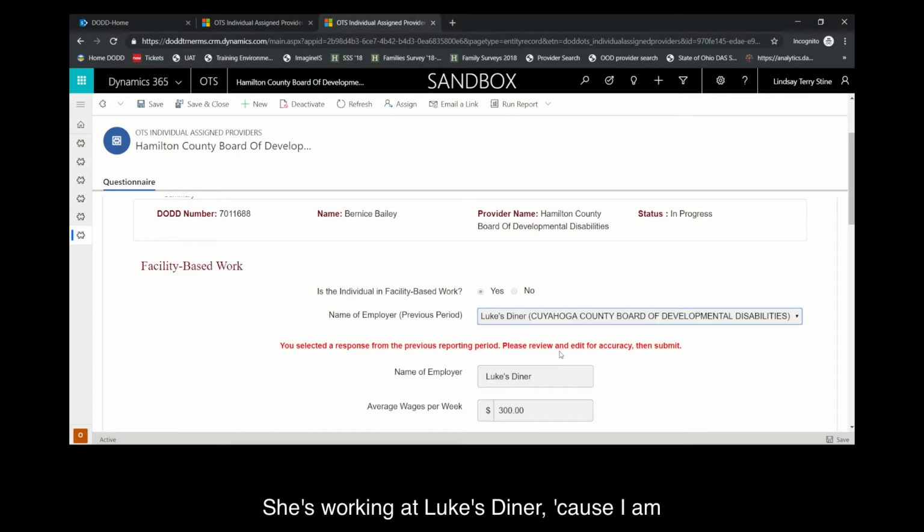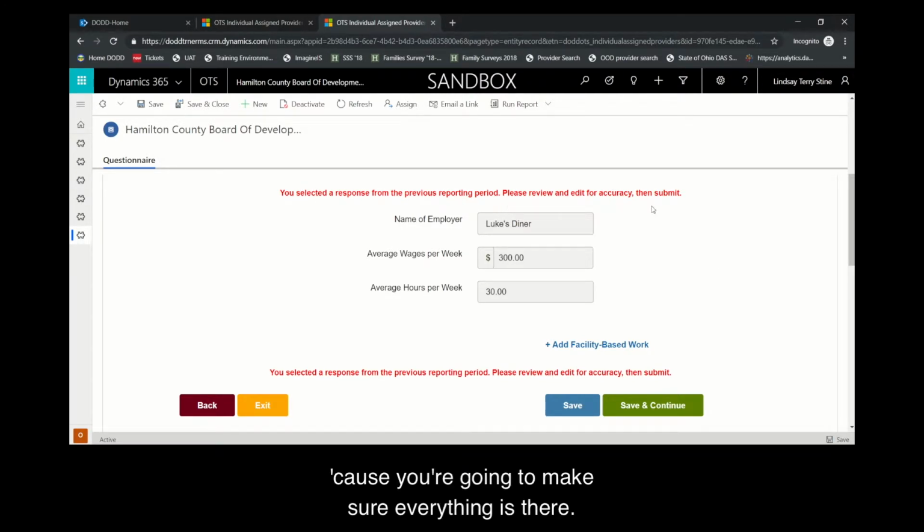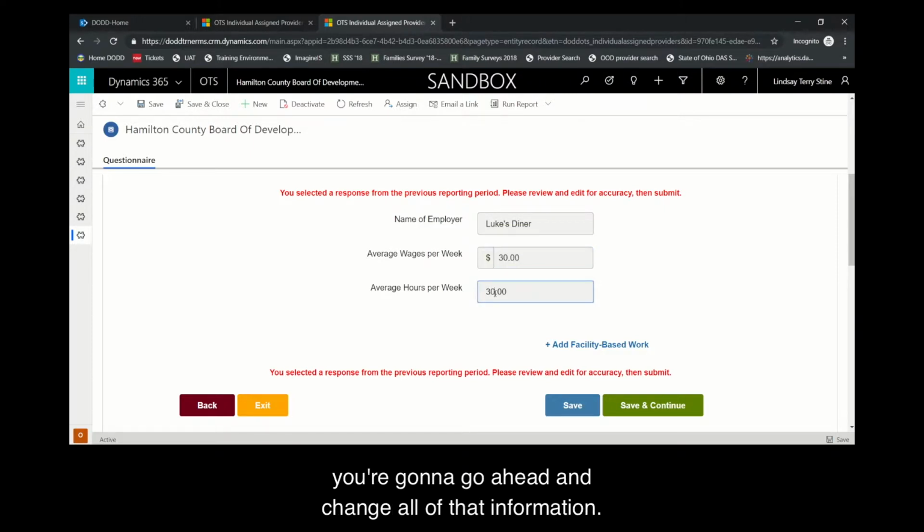She's working at Luke's Diner because I am a Gilmore Girls fan. And all that information is correct because you're going to make sure everything is there. If it's not, if there are too many zeros, you're going to go ahead and change all of that information.